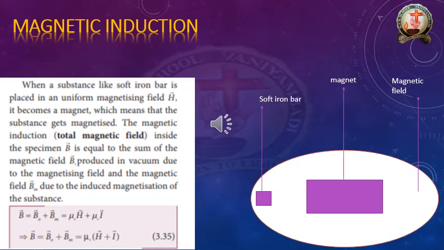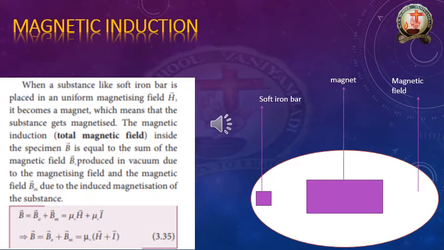Once again, the definition: the magnetic induction inside the specimen B bar is equal to the sum of the magnetic field B naught bar produced in vacuum due to the magnetizing field, and the magnetic field Bm bar due to the induced magnetization of the substance. Please see the formula below. It is very easy to understand.